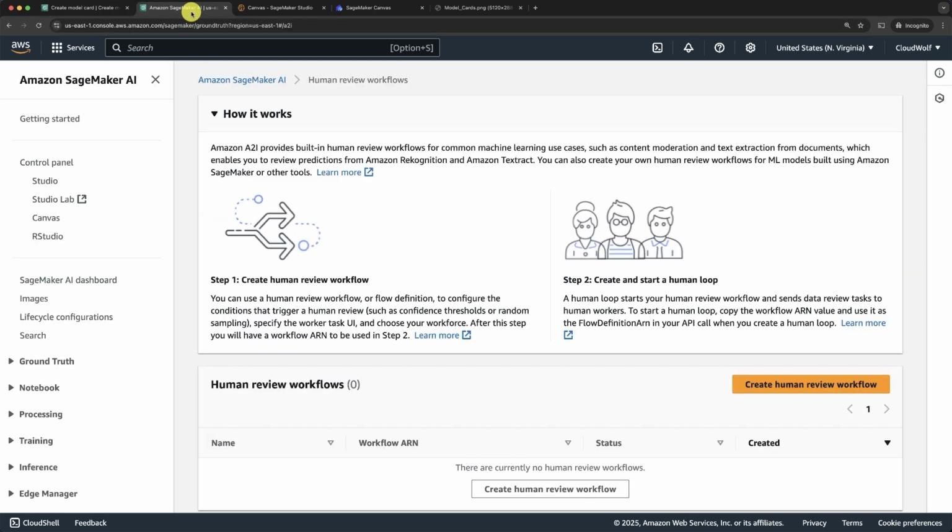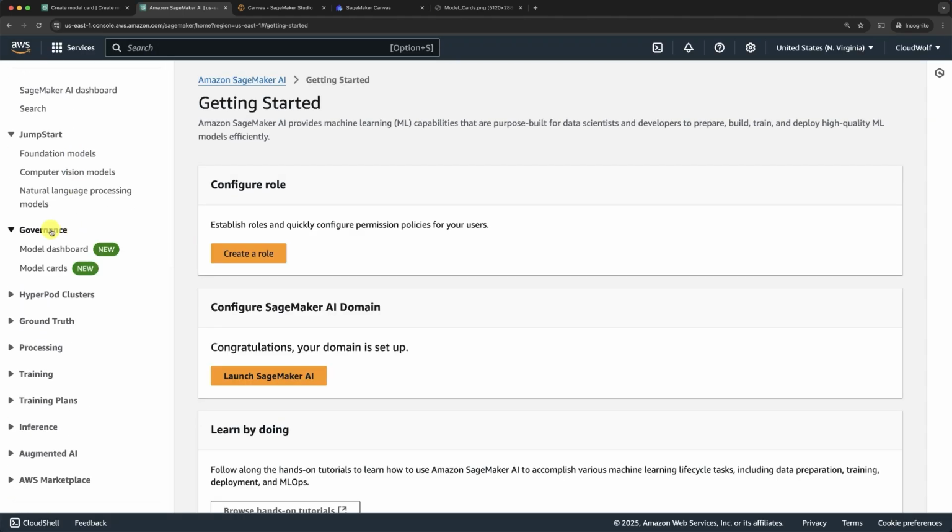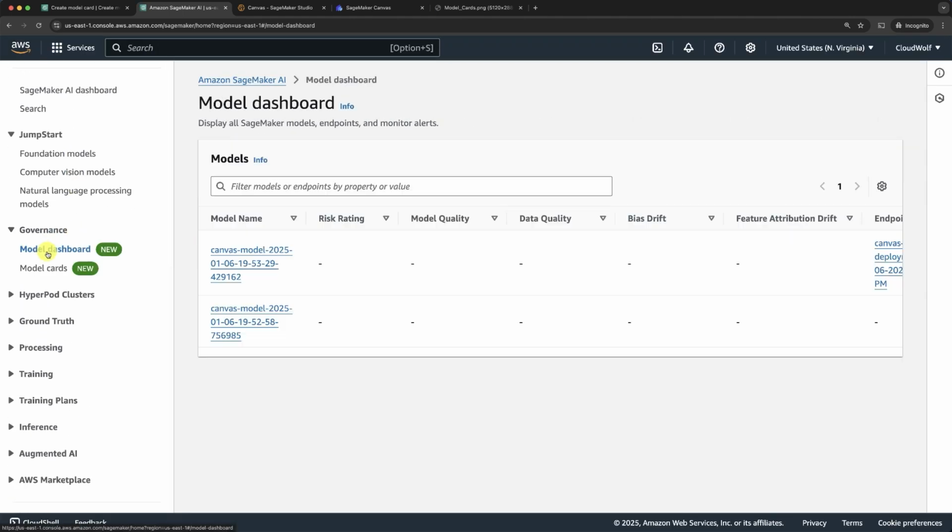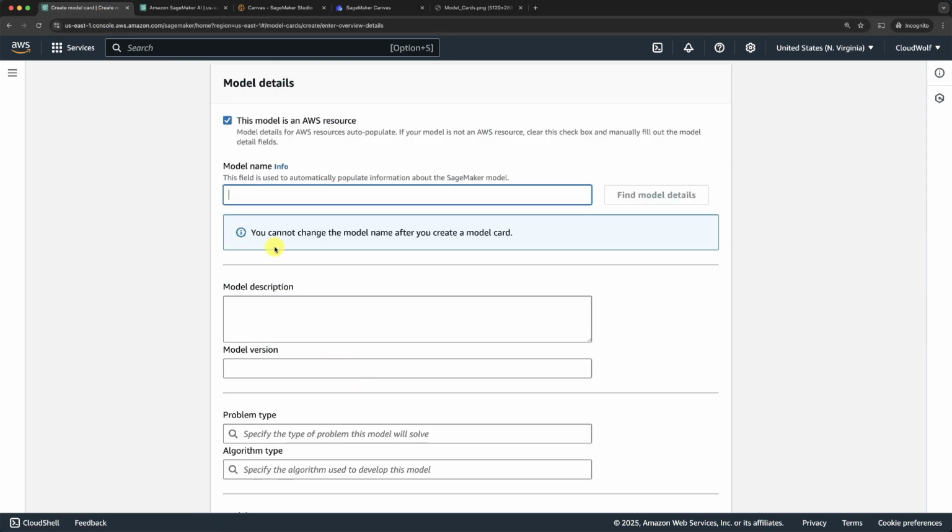Great that I had this second tab. Let's go back to our model dashboard in order to find the exact name. All right, so back here in governance, model dashboard, I'm going to take the exact model name, as you can see. Otherwise, it won't work. And most importantly, it will find automatically the right information of your model to put in the model card. Okay, so back in the model card, let's enter the exact model name here.